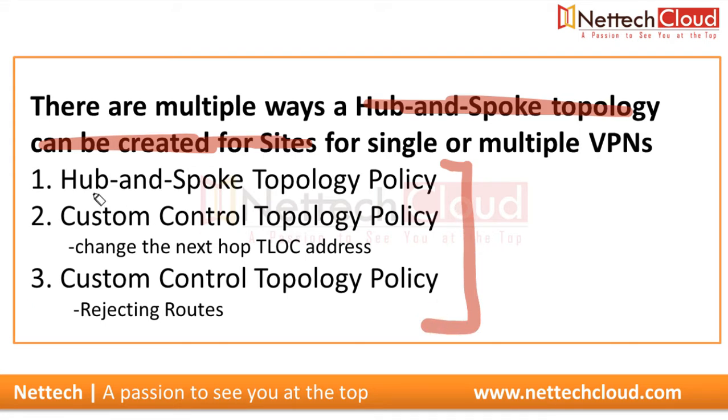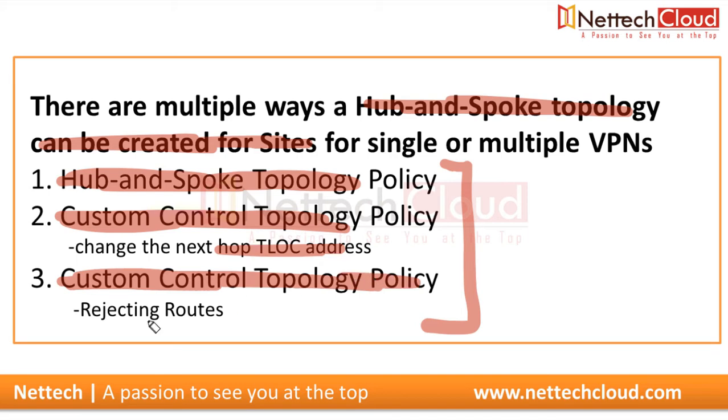The easiest and simplest method is the first one, creating a hub and spoke topology policy, and I'll show you in the lab section how to do that. The second is a custom control topology policy changing the next hop TLOC address, and the third is a custom control topology policy rejecting routes.